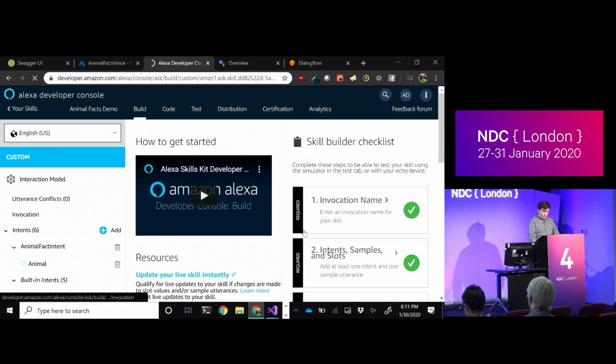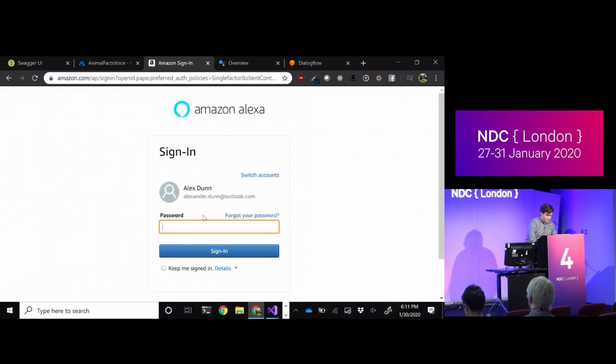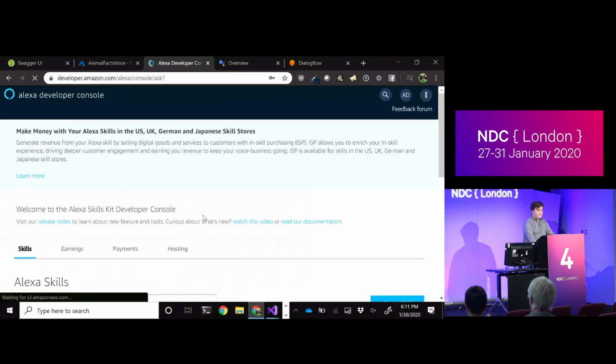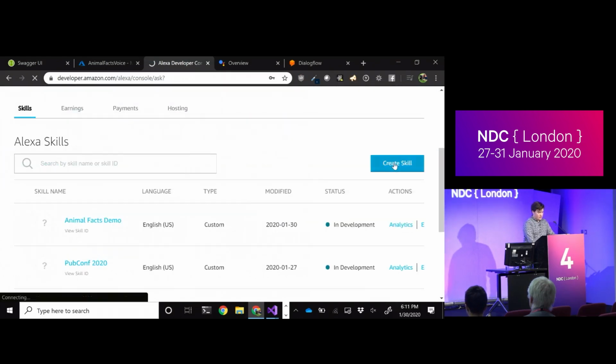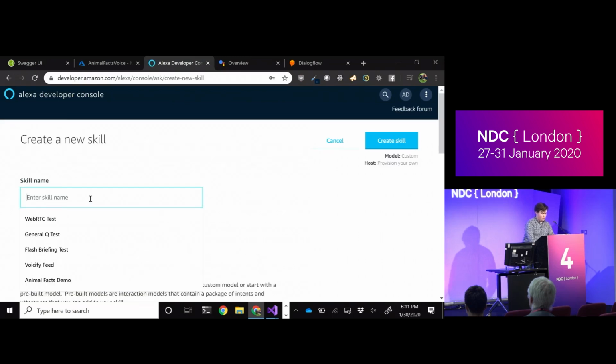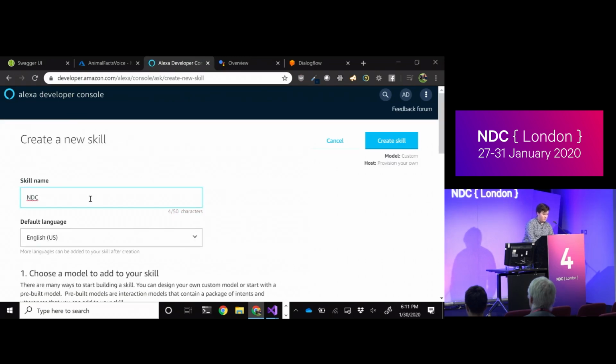And again, I think my internet is just giving me grief here. Oh, that's why. Sick. Cool. So we can create a skill. We could call it like NDC animal facts.